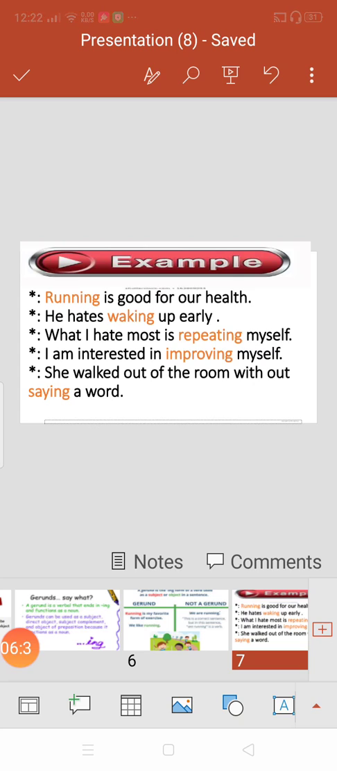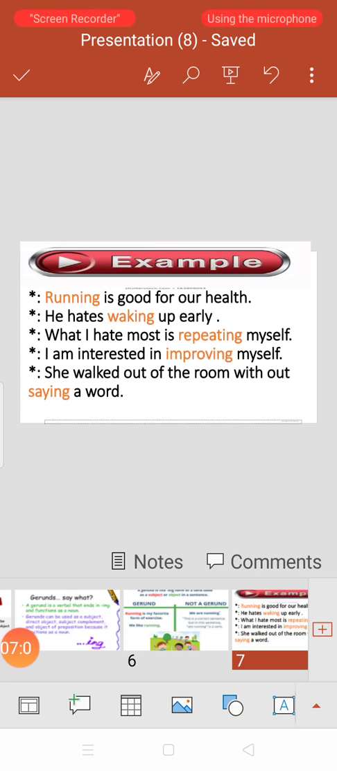He hates waking up. So it has become an object in this sentence. Okay, and early is just supporting the concept. Early is an adverb. What I hate most is repeating myself. So in this sentence, the position of the gerund has changed. It is playing the role of a supportive subject.